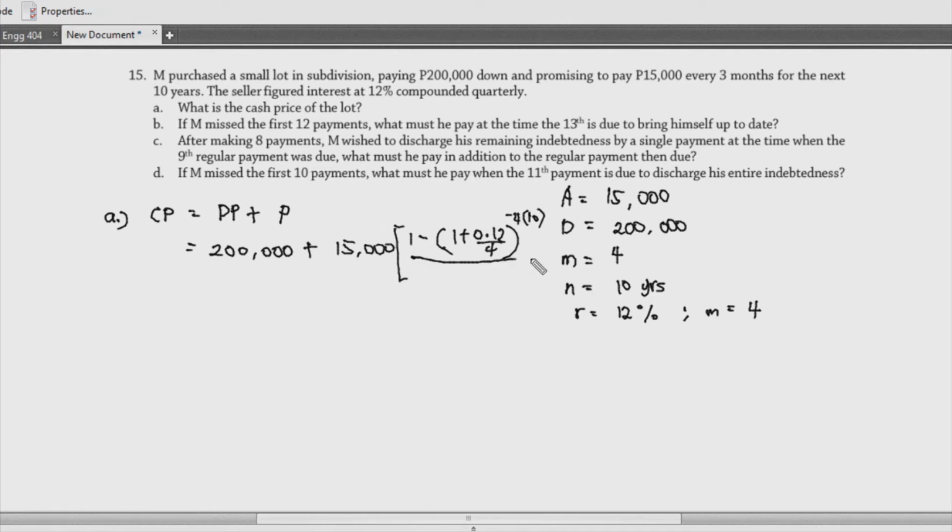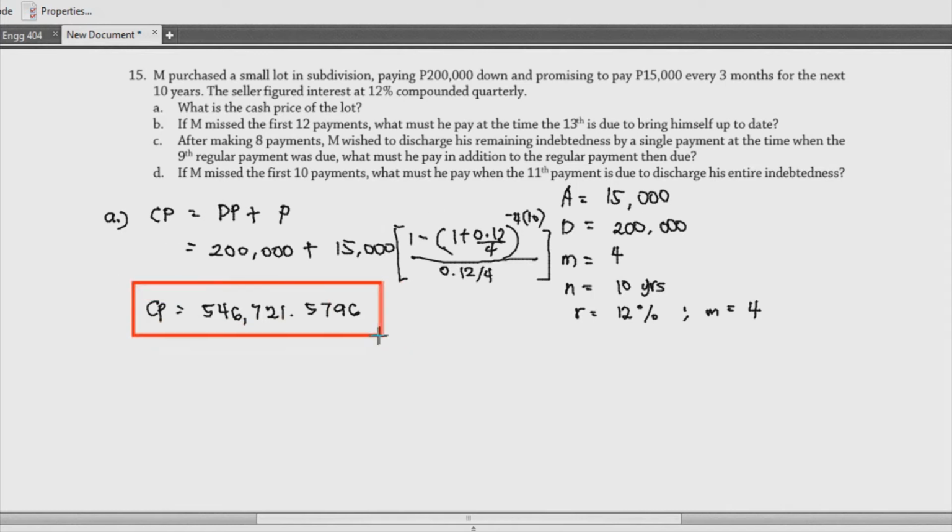Then we divide this by the interest rate, which is 0.12 over 4. Okay, so with this, our cash price is equal to 546,721.5796. Okay, so this is your cash price.